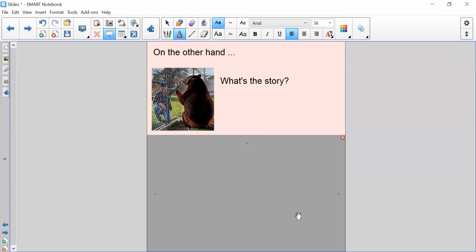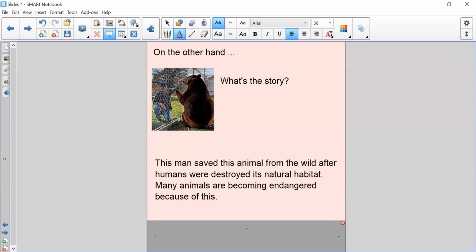And then on the other hand, what's the story here? When I first looked at this picture, I felt sorry for the bear, and I thought, oh goodness me, he's behind bars, he's got no other bears with him. But in fact, when I read a little bit further, the man actually saved this animal from the wild after humans were destroying its natural habitat.